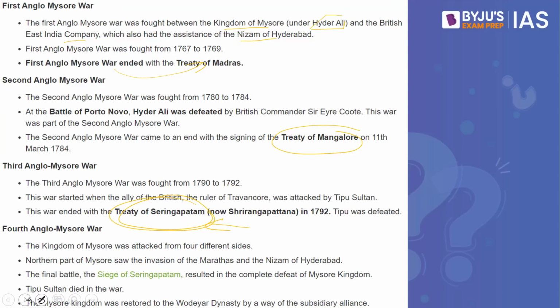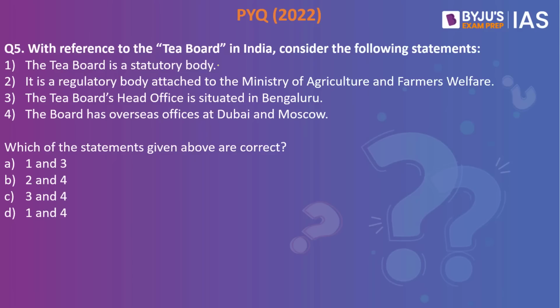Now let's look into the next practice question. With reference to the Tea Board in India, consider the following statements. One, the Tea Board is a statutory body. Two, it is a regulatory body attached to the Ministry of Agriculture and Farmers Welfare. Three, the Tea Board's head office is situated in Bengaluru. Four, the board has overseas offices at Dubai and Moscow. Which of the statements given above are correct? The answer to this is 1 and 4 only.